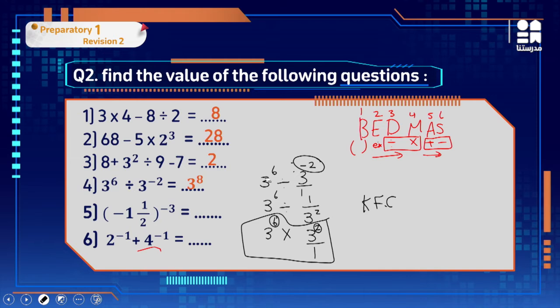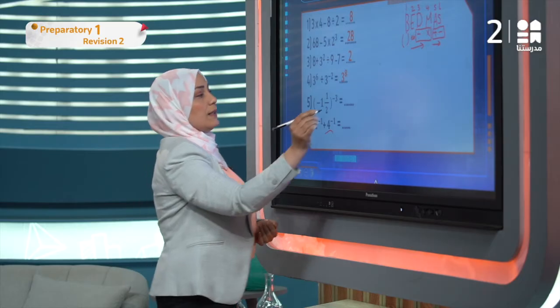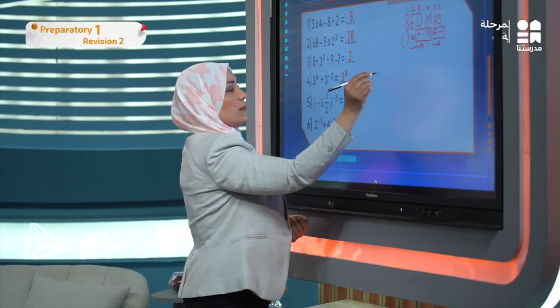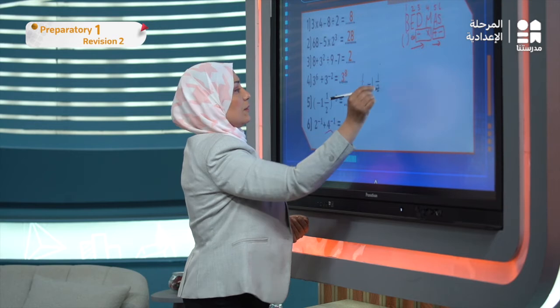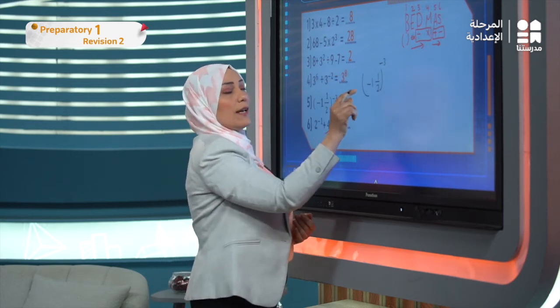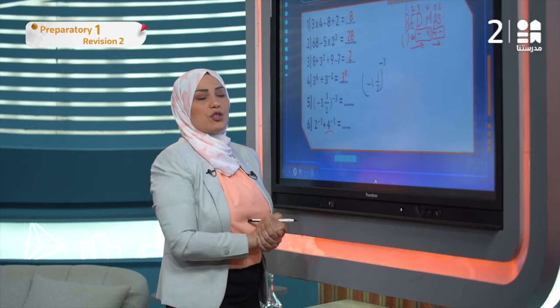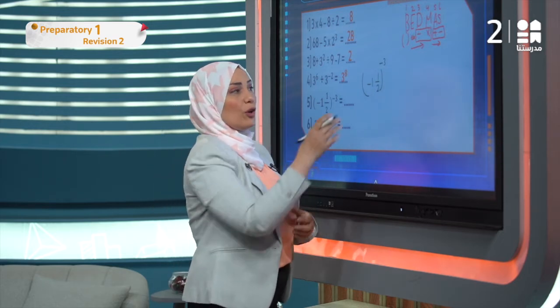Then, number 5: negative 1 and a half to the power of negative 3. I have to rewrite the mixed number and the decimal as a fraction. Why? To avoid any mistake.